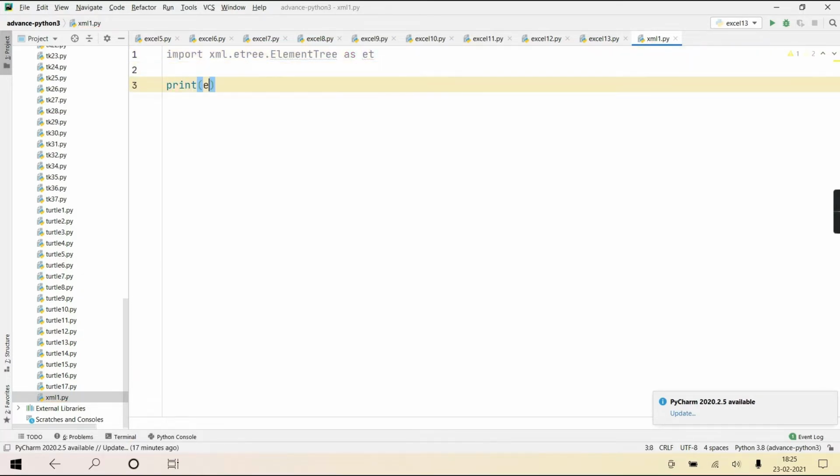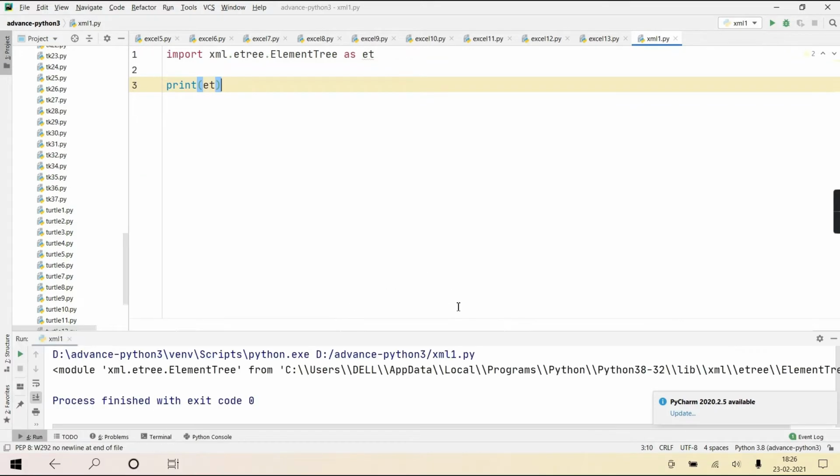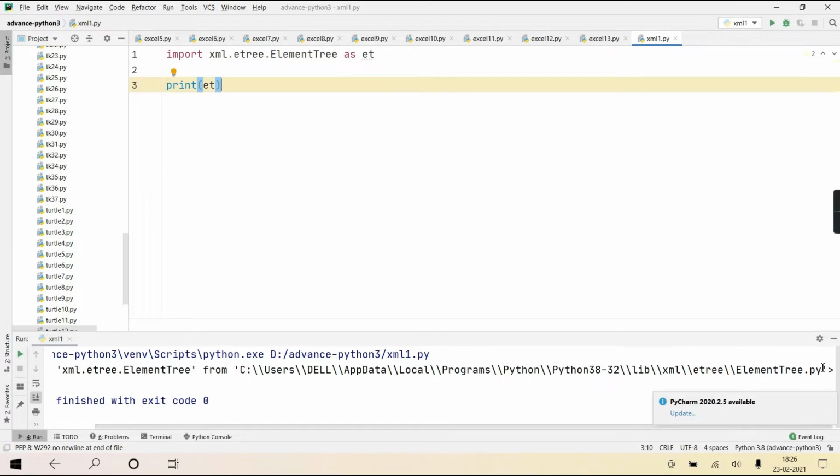You can print and see this et. See, does it show you the entire path? Is it a .py file? Because every module is a py file and every package is a folder, and a folder contains a collection of files.